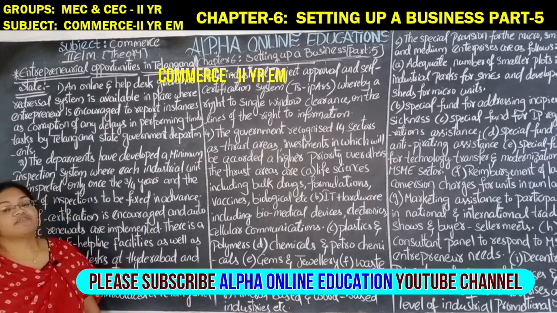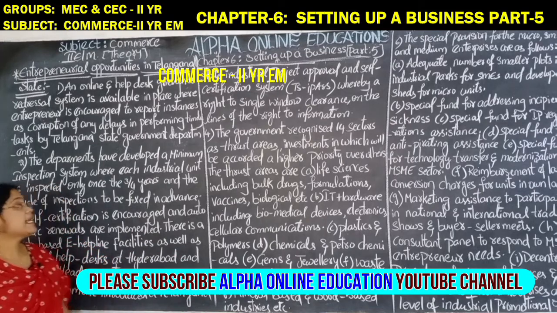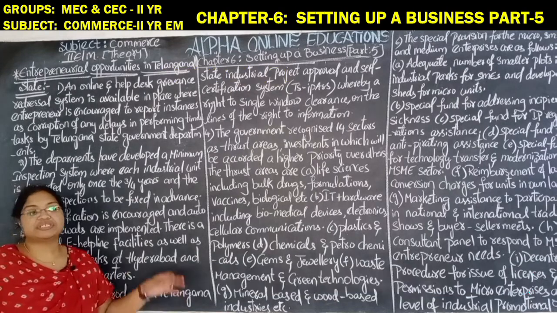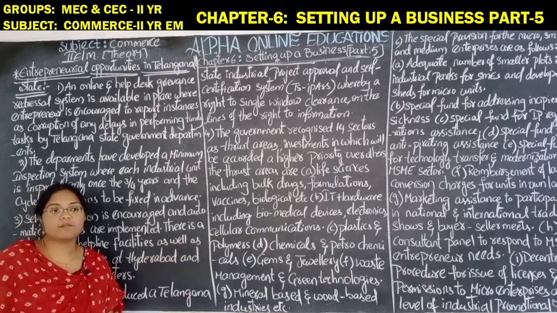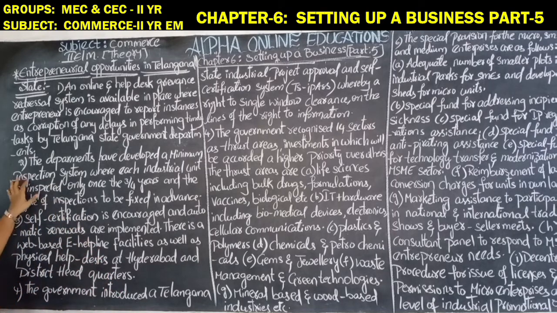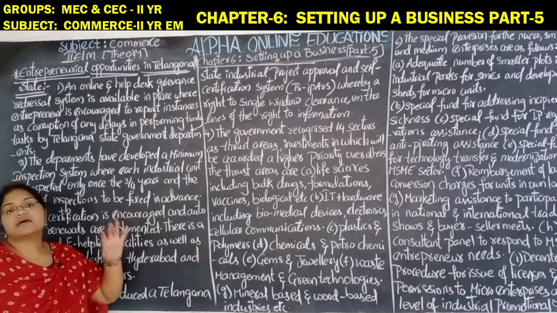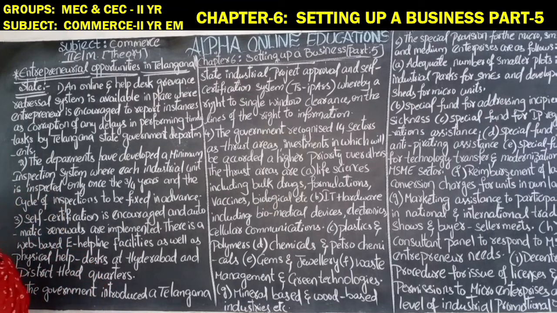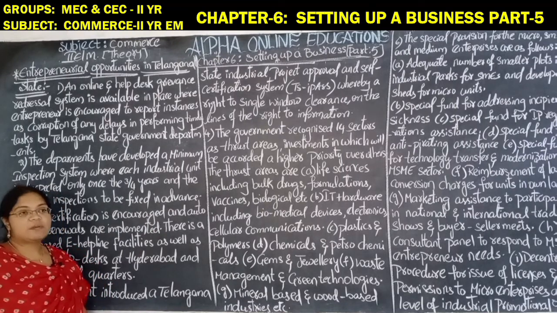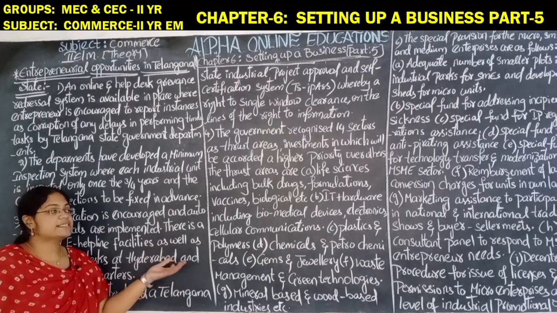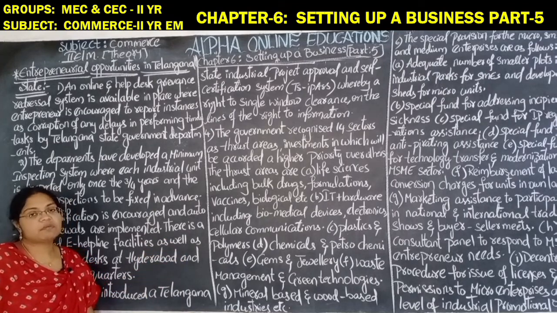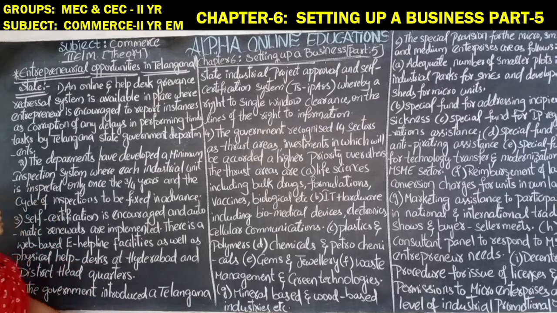So this is the 5th session of chapter 6, and we are going to discuss here the entrepreneur opportunities in Telangana state, which is a very important question from the exam point of view. So let us see what are the opportunities that are given by the Telangana government to the enterprises or entrepreneurs. What type of facilities are given by the Telangana government? Let us focus on this.